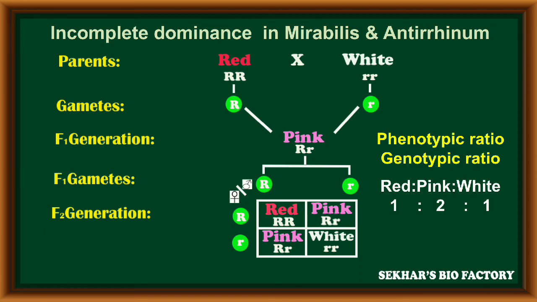When we calculate their phenotypic ratio and genotypic ratio, both become 1:2:1 because of incomplete dominance. Out of 4 plants, one plant is with a red color flower, two plants are with pink color flowers, and one plant is with a white color flower. At the same time, its genotypic ratio is capital R capital R to capital R small r to small r small r. Now it shows 1:2:1 as the phenotypic ratio and genotypic ratio.